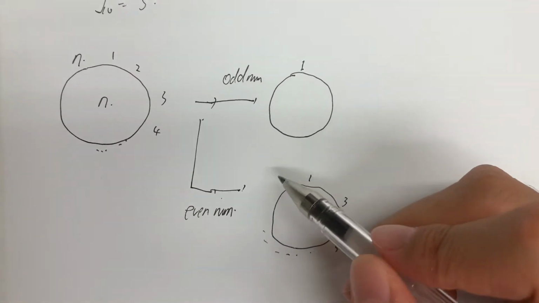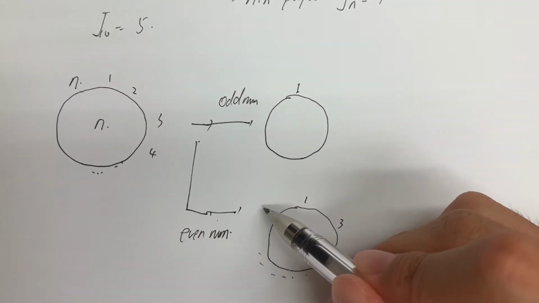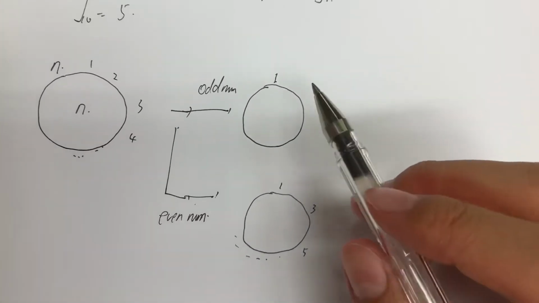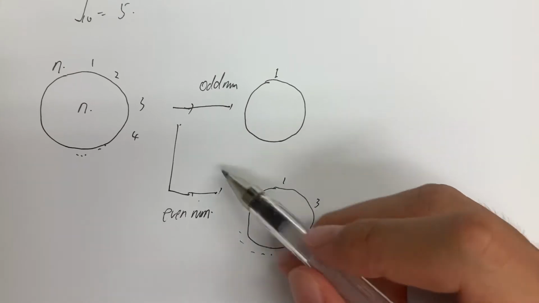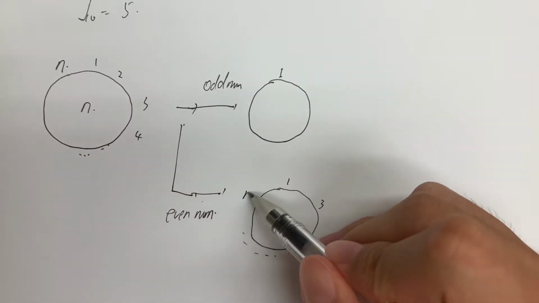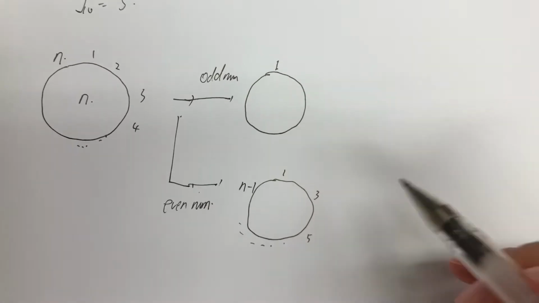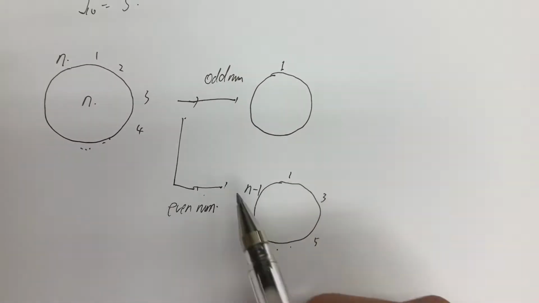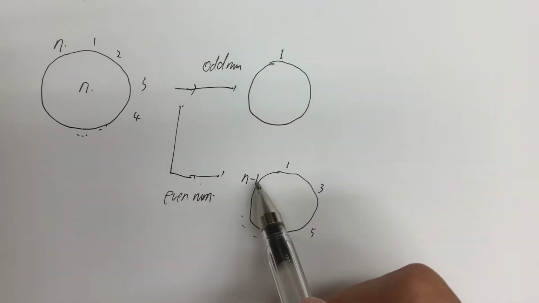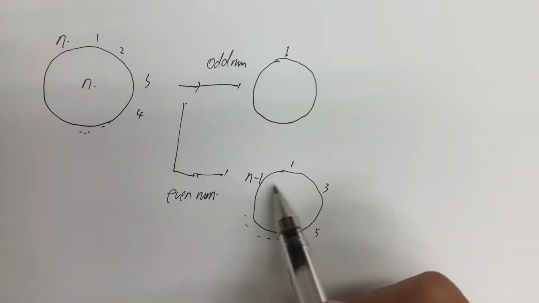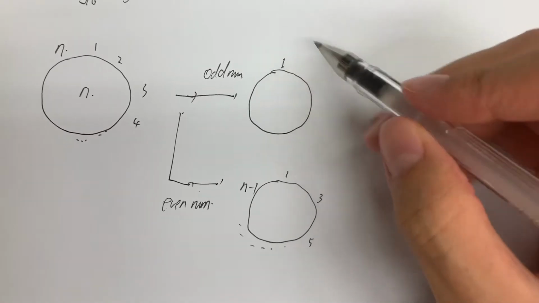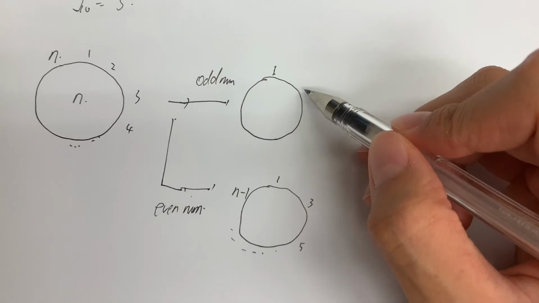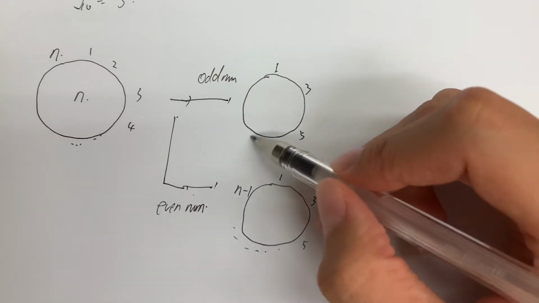And the final person is the smallest odd number less than n, that is n minus 1. So n minus 1 becomes 1, 3, 5, and so on, up to n minus 1. This is when n is an even number. After one recursion, these are the people who survive. Suppose 1 survives, and you see 3 survives, 5 survives, and so on.